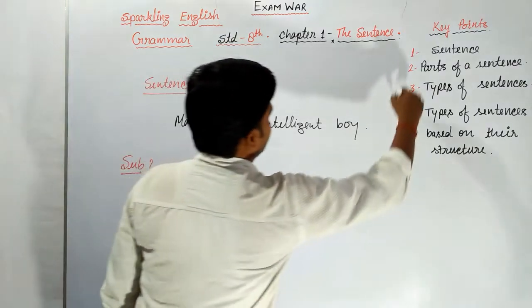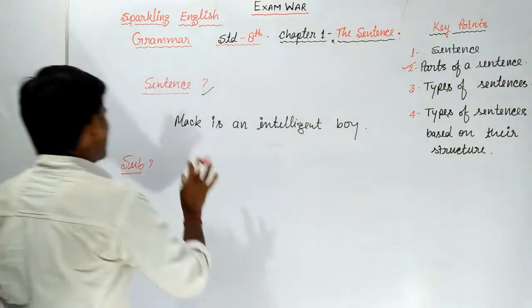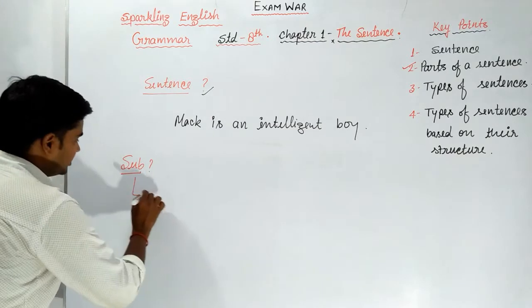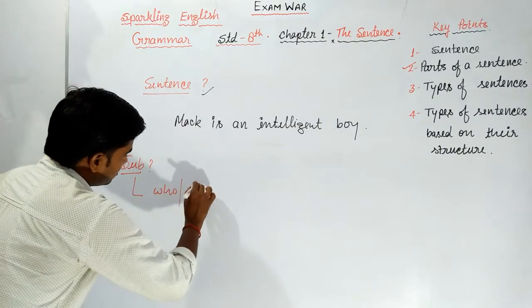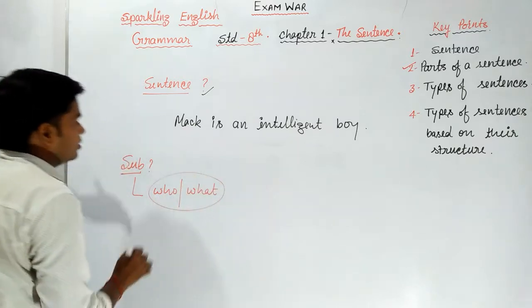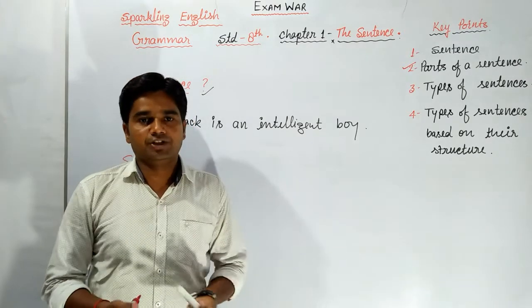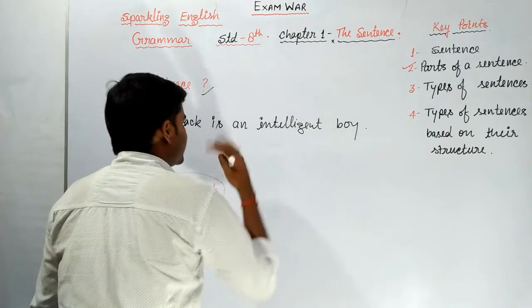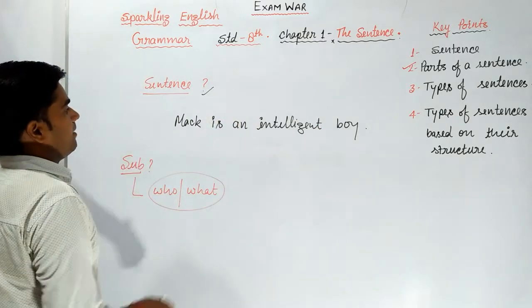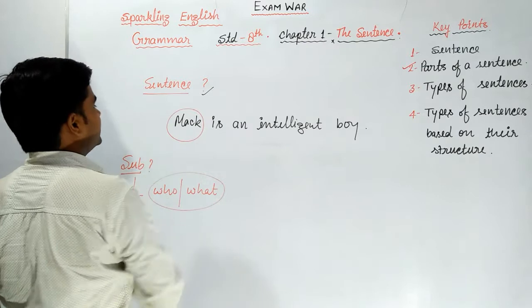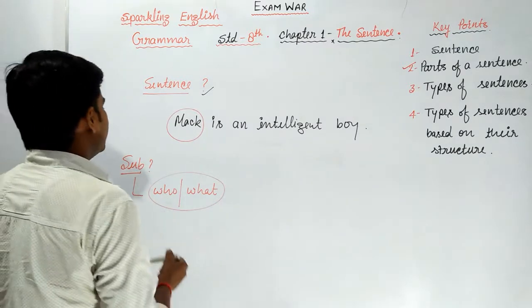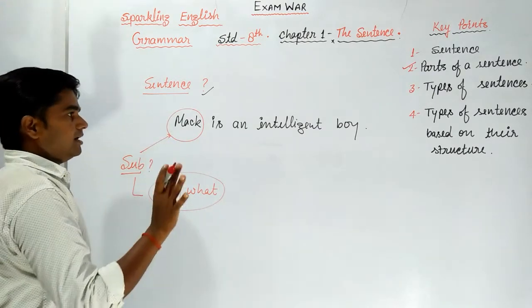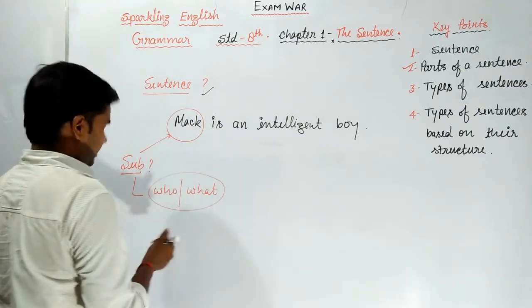Now we are discussing the second point, parts of a sentence. So what is the subject? Subject is who or what in a sentence that performs any action. For example, Mike is an intelligent boy. So who is an intelligent boy? Answer is Mike. So Mike is the subject here, and the other part except the subject is the predicate.